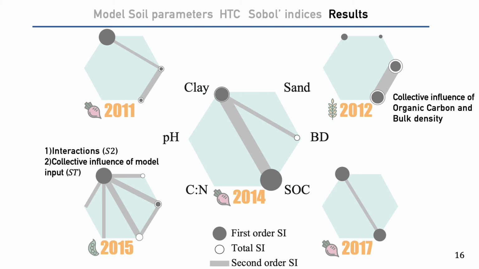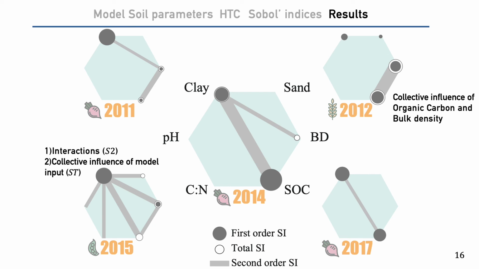White circles indicate the total index. We can note for soybean the presence of interaction of parameters with each other. We see the presence of a total index for organic matter in soybean. This indicates a complex joint effect of this parameter and other parameters.